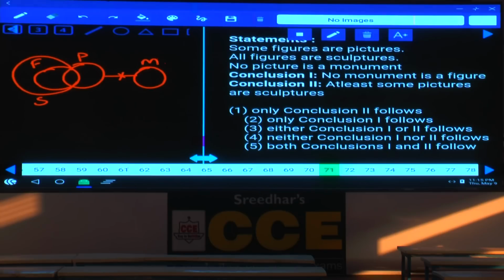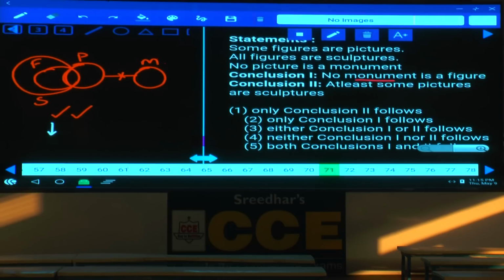Then the first one: no monument is a figure. As of now it is true. And some pictures are sculptures is definitely true. Hence, both the conclusions follow. Now, between these two, the first one is a negative conclusion. Hence, in order to make this one false, now we need to draw the complementary.